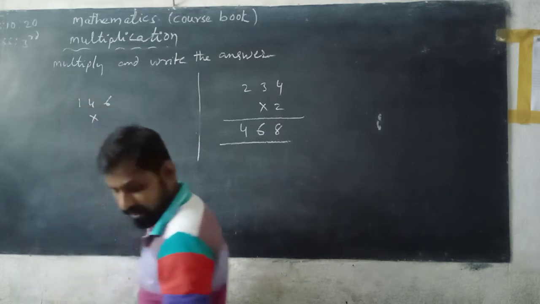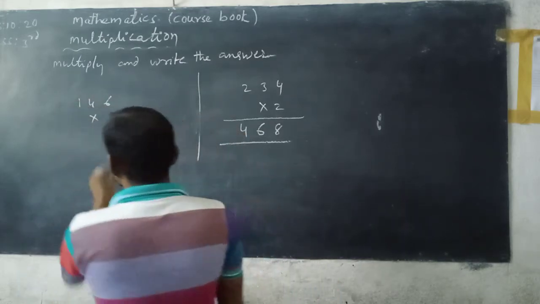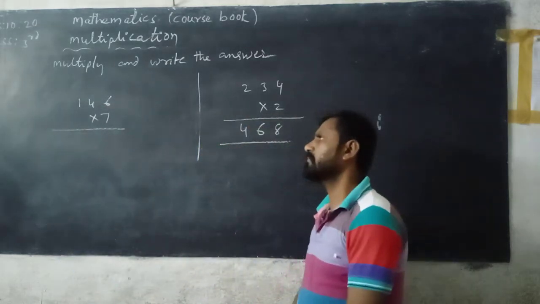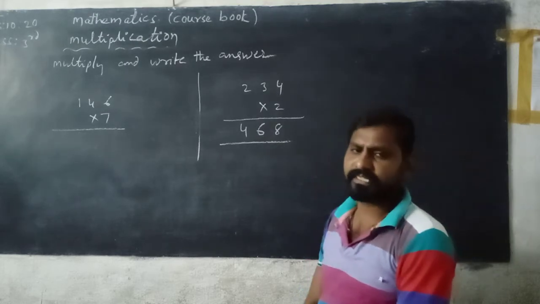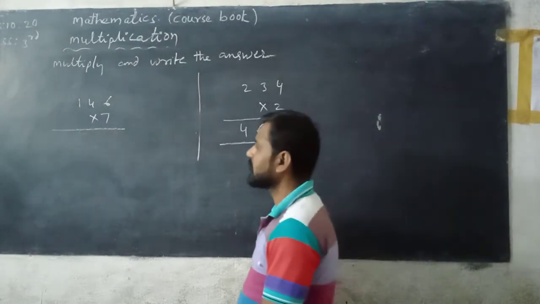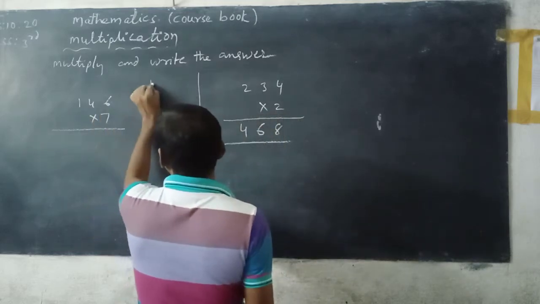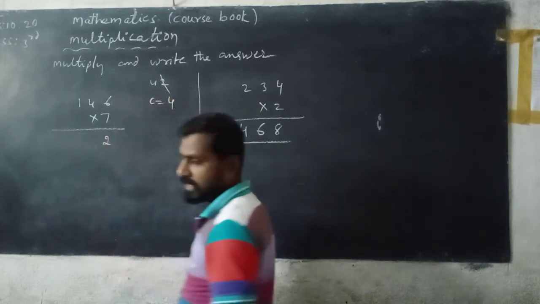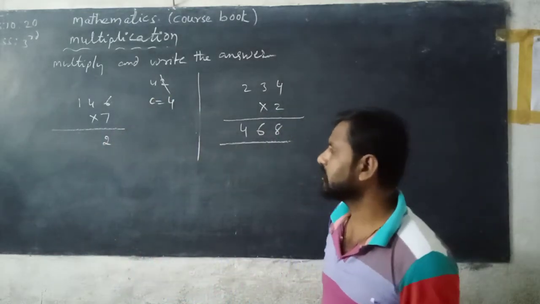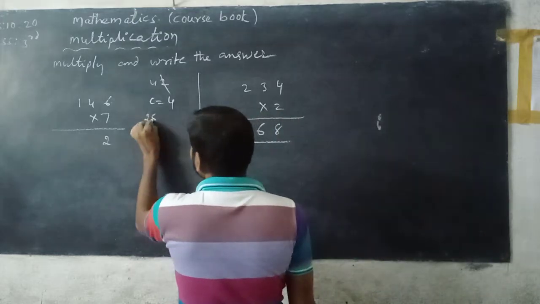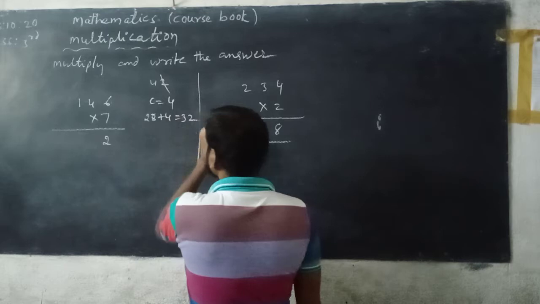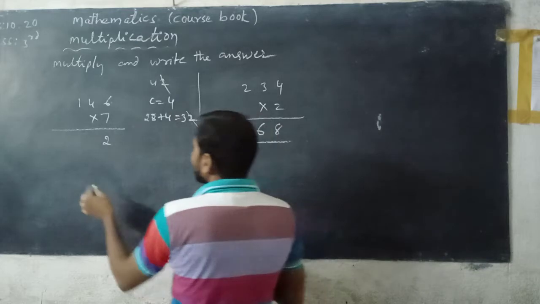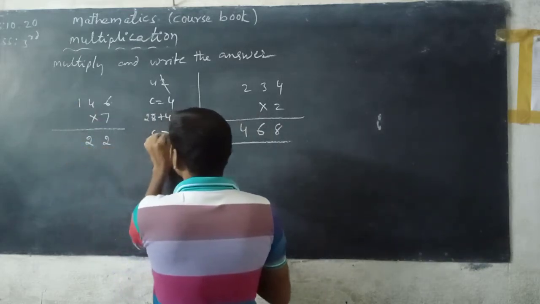146 into 7. So 146 is multiplied with 7. First multiply the digit in the ones place, that is 6. 6 multiplied with 7, you can read the 7 table. 7 6s are 42. In it, 2 is written down under the ones place and the remaining number 4 is carried. Next, 7 4s are 28. 4 is added to 28, so 32. 28 plus 4 gives 32. In it, 2 is written down under the tens column of the product and 3 is carried.